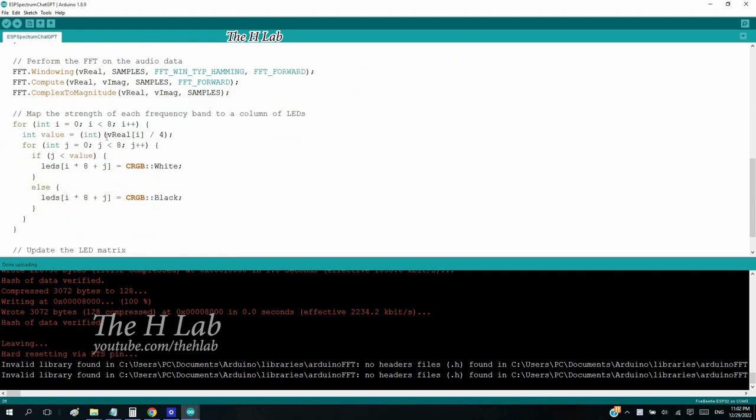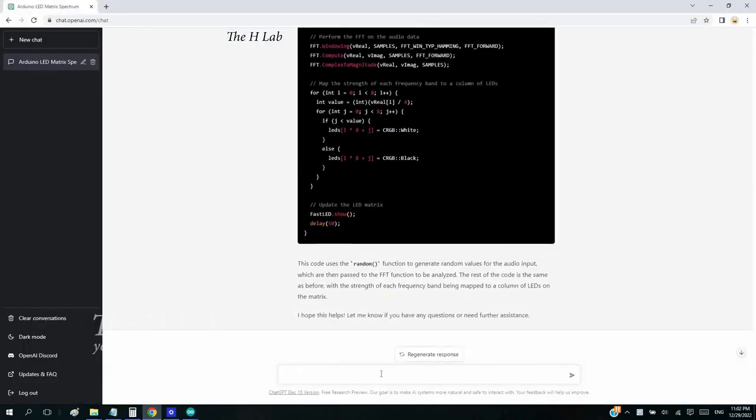The second problem is that the value of any element in the real array is large, but my matrix is only 8 by 8. Dividing the value by only 4 means any value greater than 32 will fill up the entire spectrum column. Let's see if ChatGPT is aware of this issue.